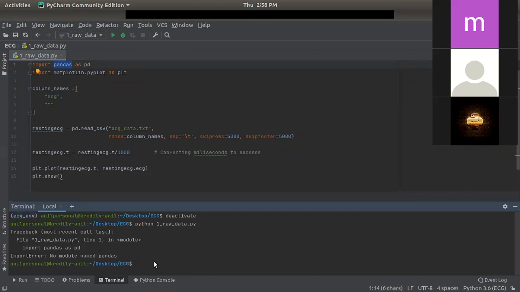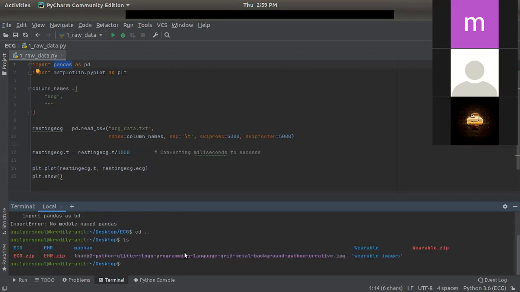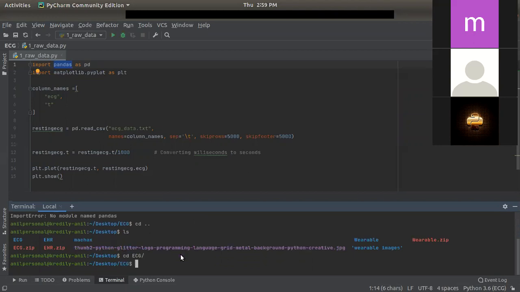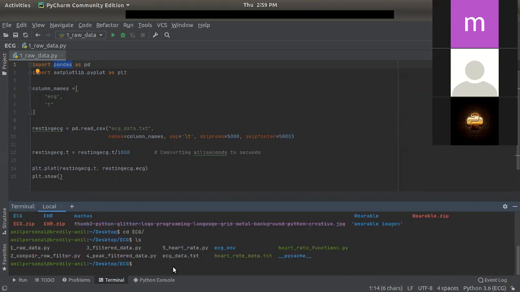So let's activate this again. To activate this, we have to go to that folder and use source. Here is our ECG environment, as you can see.